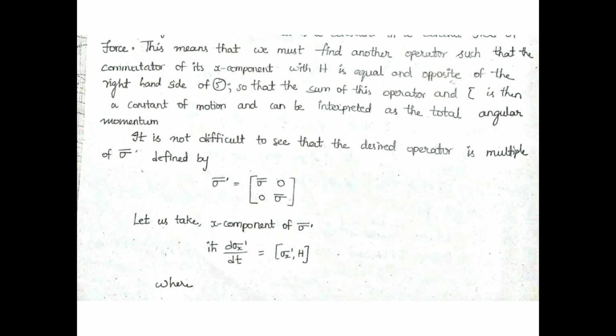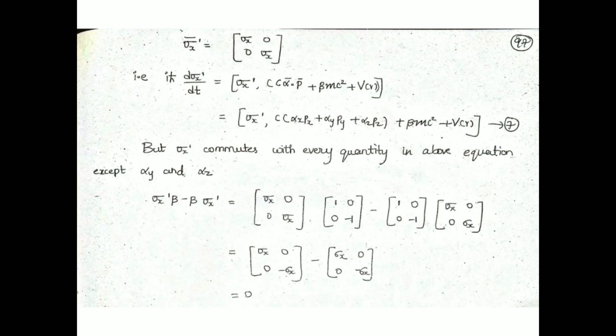So let us take x component of sigma dash. If we take x component of sigma dash and differentiate, this is the quantity we need to add to Lx, so that Lx plus sigma x dash differentiated with respect to time is 0. So here i h squared d sigma dash by dt is nothing but the commutator of sigma x dash and h. So now we need to find out this value.